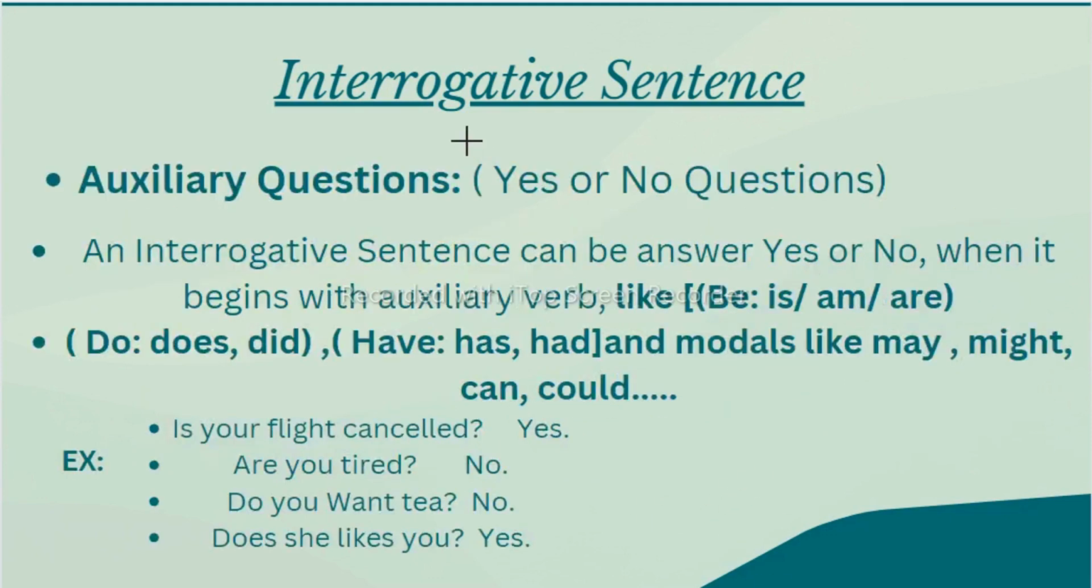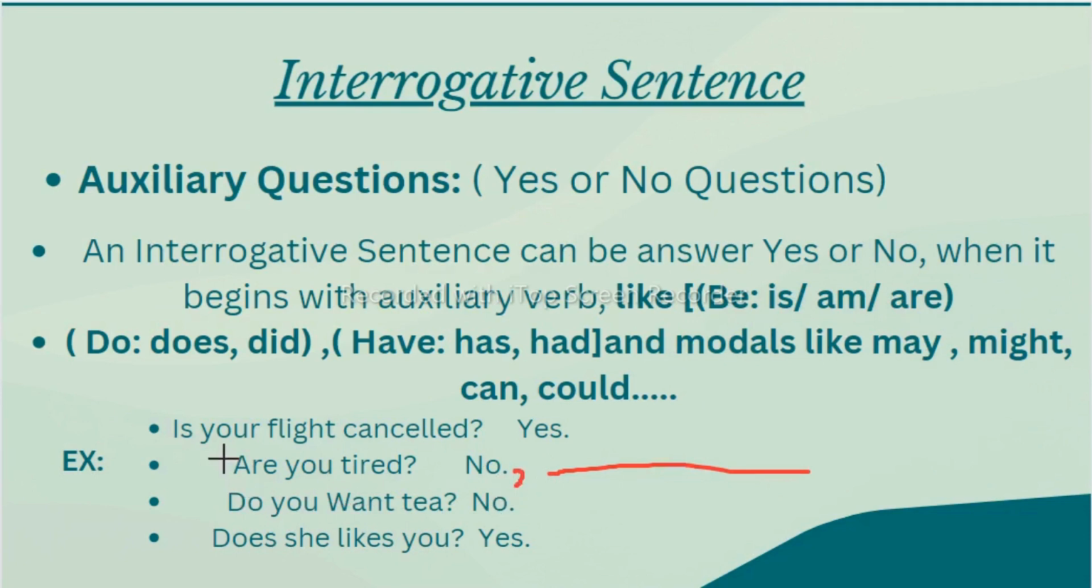Now let's see the interrogative sentences which contain an auxiliary verb, where you need to give only a yes or no answer to your questions. An interrogative sentence can be answered yes or no when it begins with an auxiliary verb. Auxiliary verbs are the be forms: is, am, are, was, were, and do, does, did, have, has, had, and also modals like may, might, can, could, will, would. So if your sentence starts with such a verb, you need to give only a yes or no answer. After yes or no you can add further information, but if you give yes or no only, that will complete your answer.